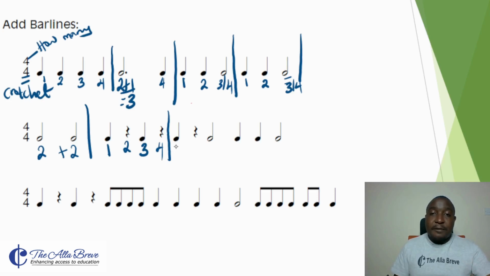Next we have a crochet note, the first one, crochet rest, second one, third one a minim note, and a minim has 2 crochets. So this takes number 3 and number 4. We draw a bar line here.